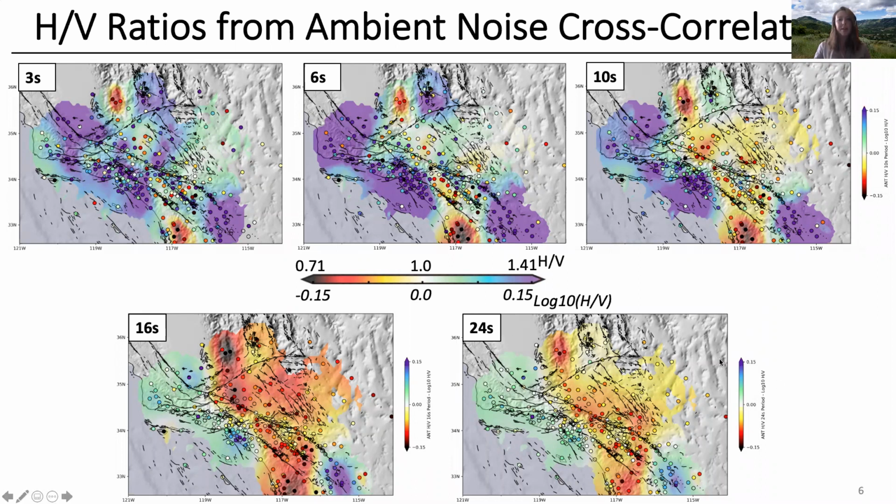We can see higher h/vs in the Ventura, Central Valley, and LA basins, as well as in the Salton Trough. We see lower h/v ratios in the Sierra Nevada mountains and in the Peninsula ranges. With increasing period, we also see lower h/v ratios in the basins as our sensitivity moves to below the soft sediment to hard bedrock basin interface.